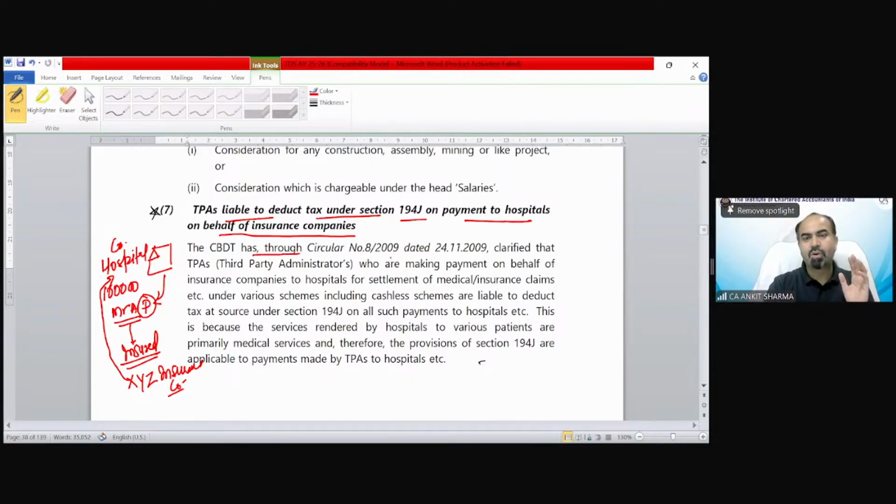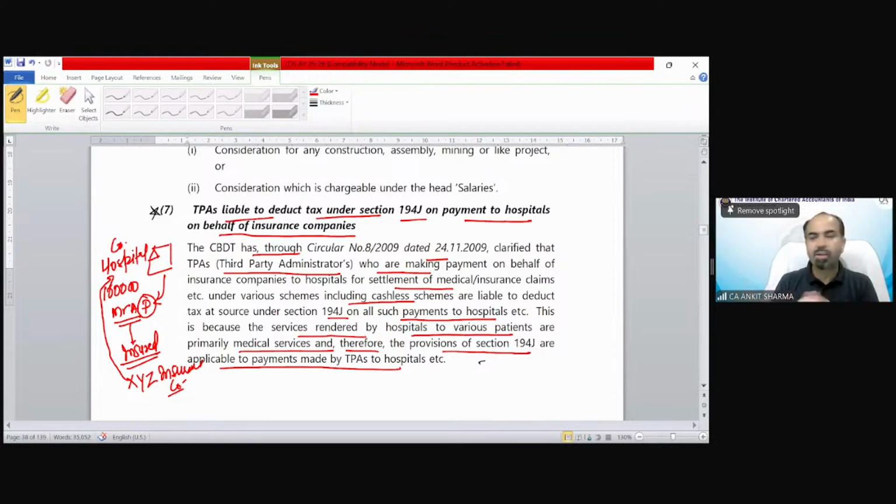The CBDT, by notification number so and so, clarified that third party administrators making payment on behalf of insurance company to hospital for settlement of medical insurance claim, etc. under various schemes including cashless, etc., must deduct TDS under 194J on such payment to hospital, etc. This is because the services rendered by hospital to various patients are primarily medical services, and therefore the provisions of section 194J are applicable to payments made by third party administrator to the hospitals.